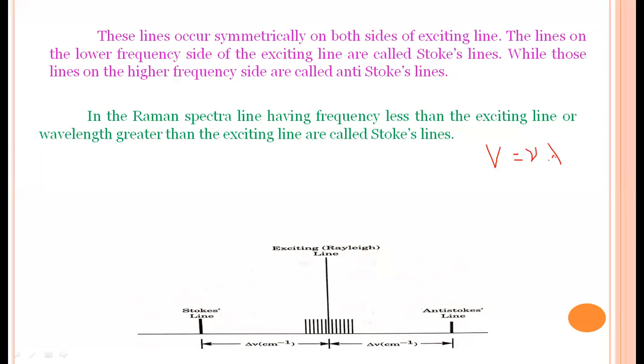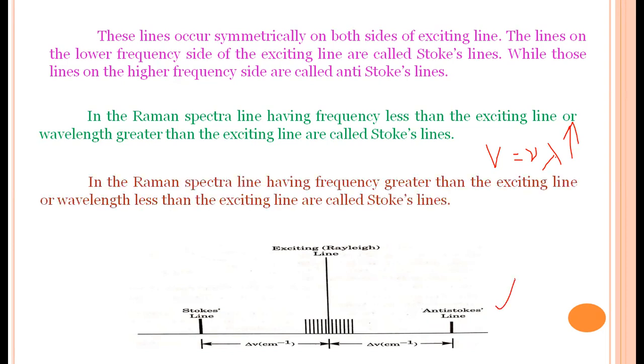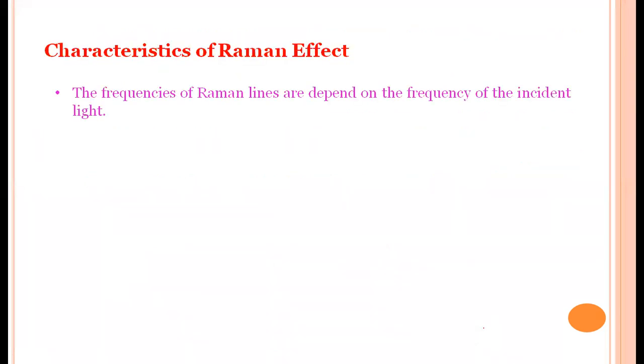That is, ν and λ are inversely proportional. In the case of Stokes lines, the frequency is less, which means the wavelength is more. In the case of anti-Stokes lines, the frequency is more, so the wavelength is less. So Stokes lines have less frequency and higher wavelength, and anti-Stokes lines have more frequency and lesser wavelength.